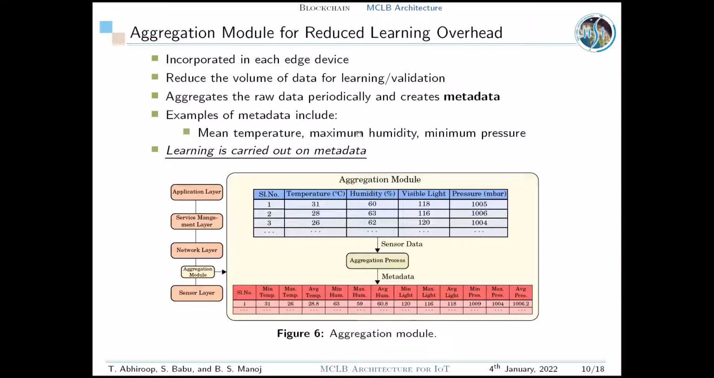In our case, temperature, humidity, visible light and pressure parameters are aggregated over 60 samples to create a set of metadata such as mean temperature, max humidity and minimum pressure. The learning and classification by our machine learning classifier is carried out on this metadata.